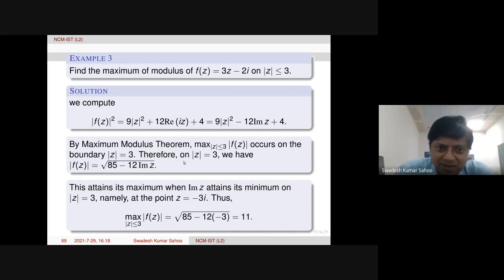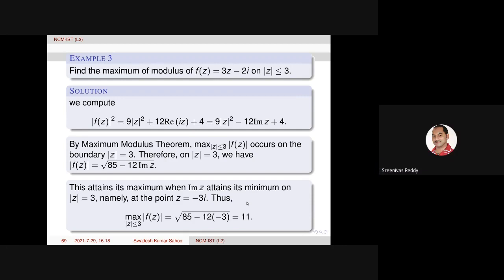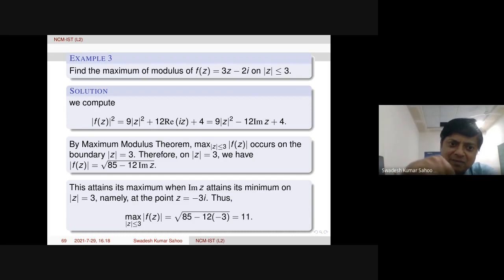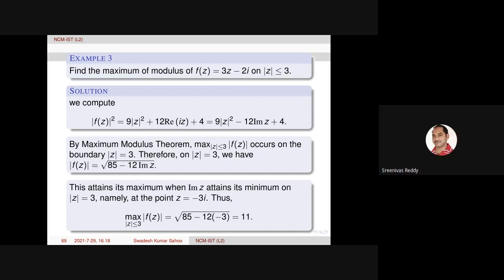Whenever imaginary part of z is minimum on this, that is actually minus 3. At minus 3 it will be there, right? At the bottom. My doubt is, if you substitute imaginary value z equal to 0, we get maximum value. Z equal to 0 is not on the boundary, right? Oh, okay, sir. Thank you, sir.